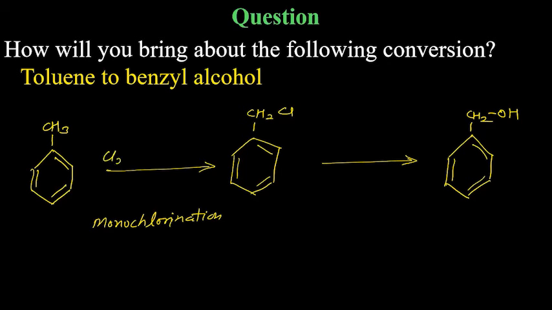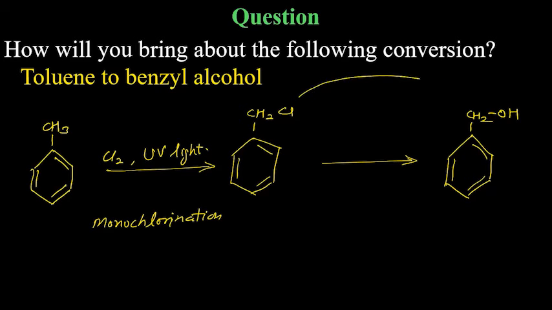So you will react it with chlorine in presence of UV light, monochlorination. Remember, this is not aryl chloride. This is alkyl chloride. And in alkyl chloride, monochlorination is done like this. So chlorine is attached to CH2 group, not directly to the benzene ring. So this is simply alkyl halide.